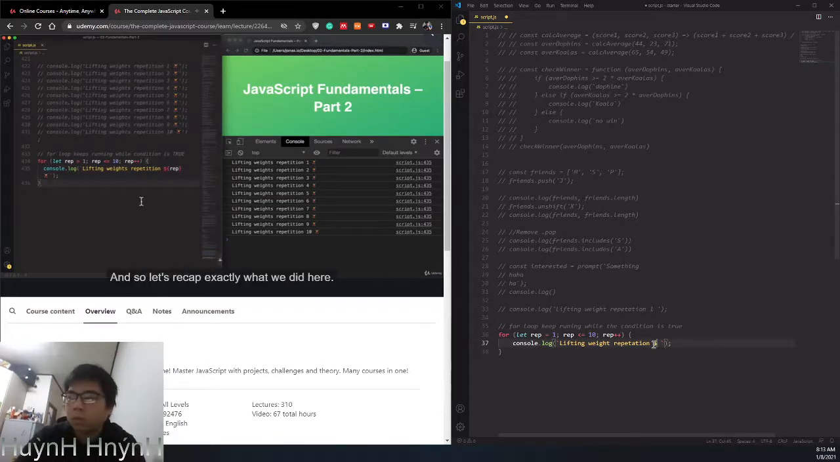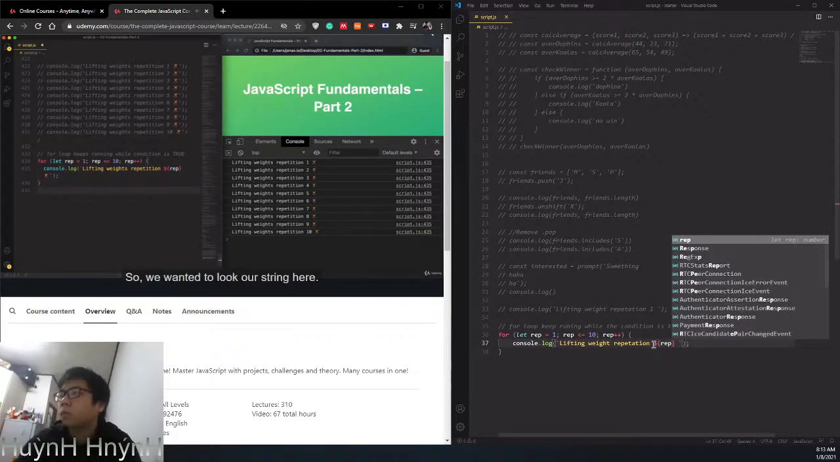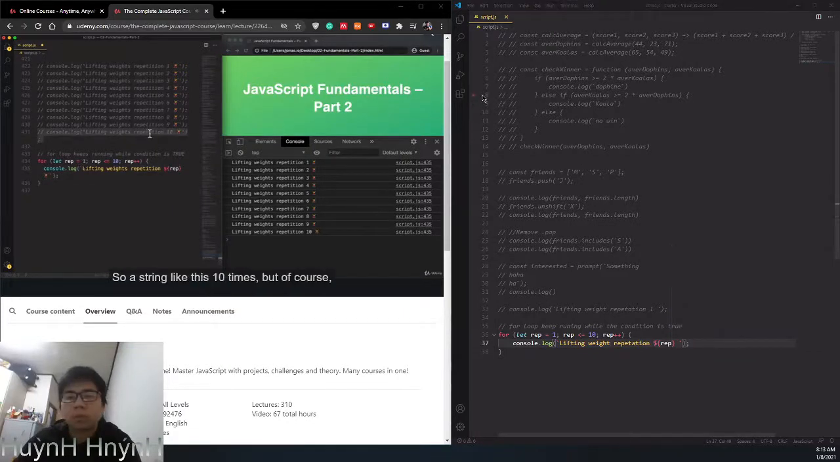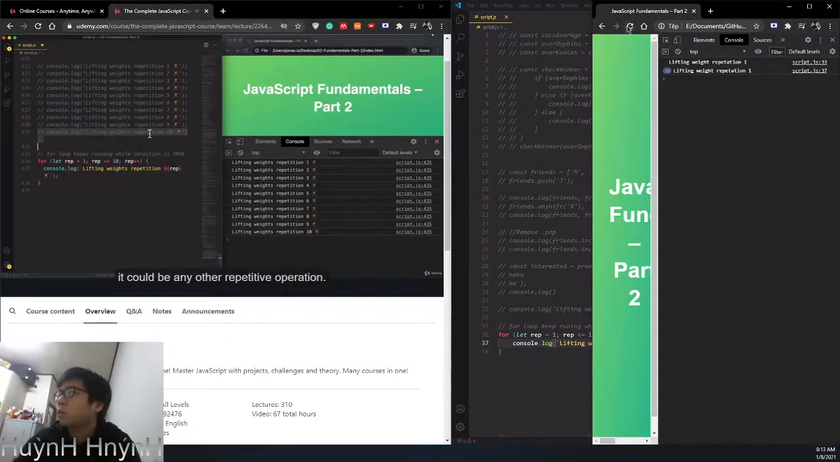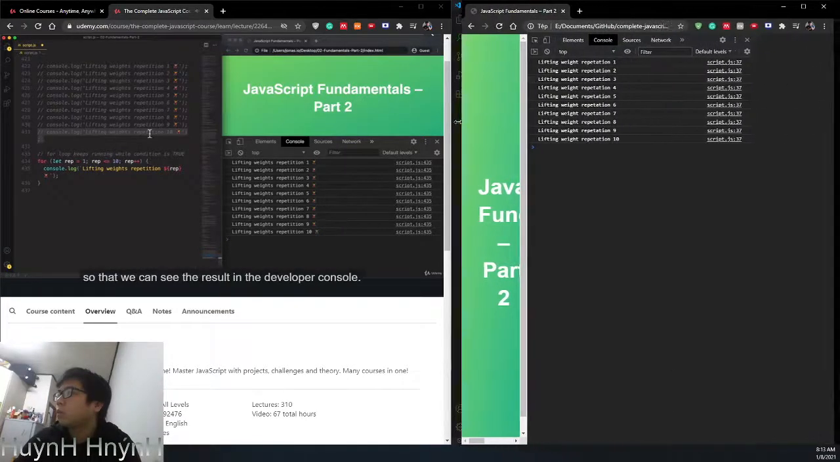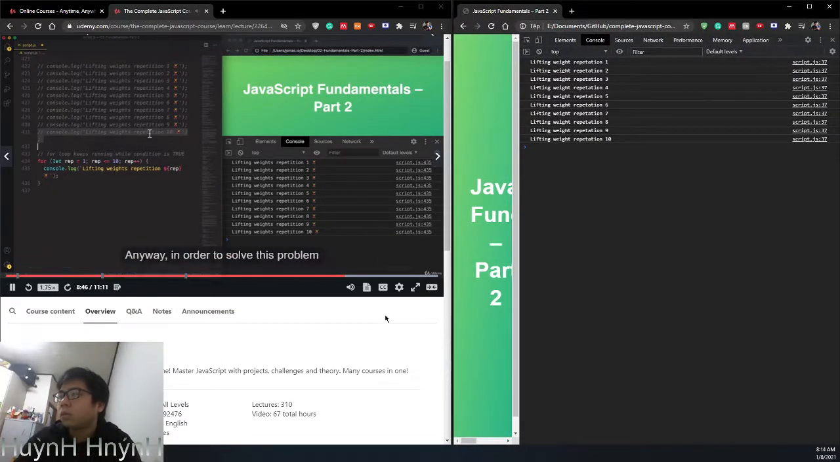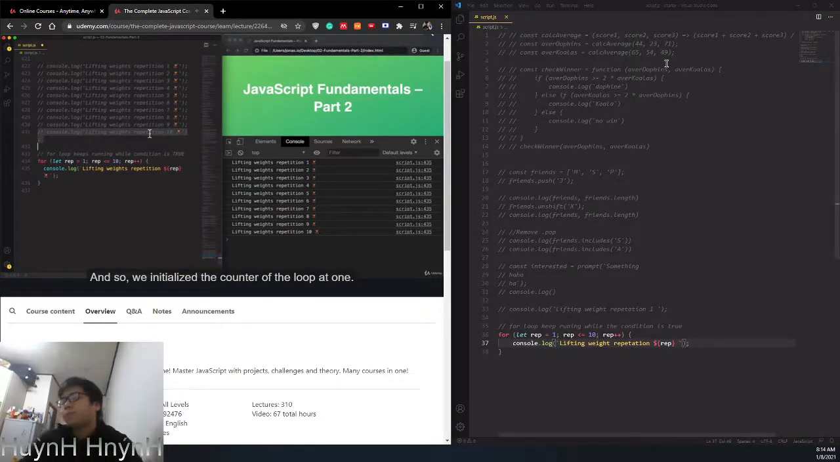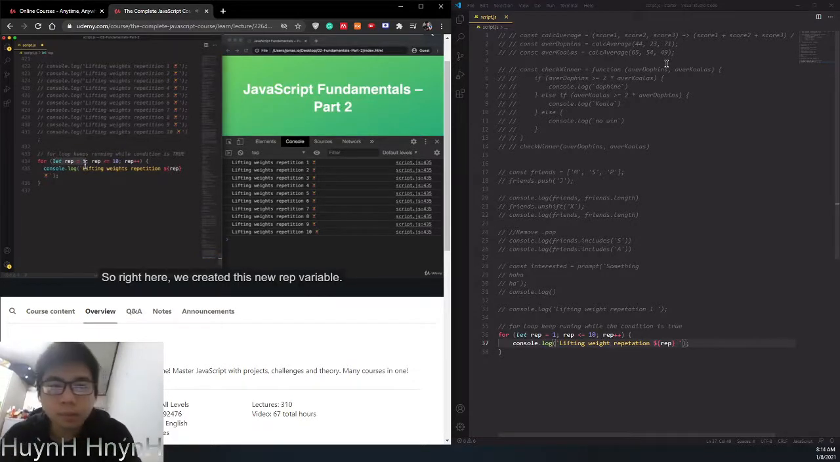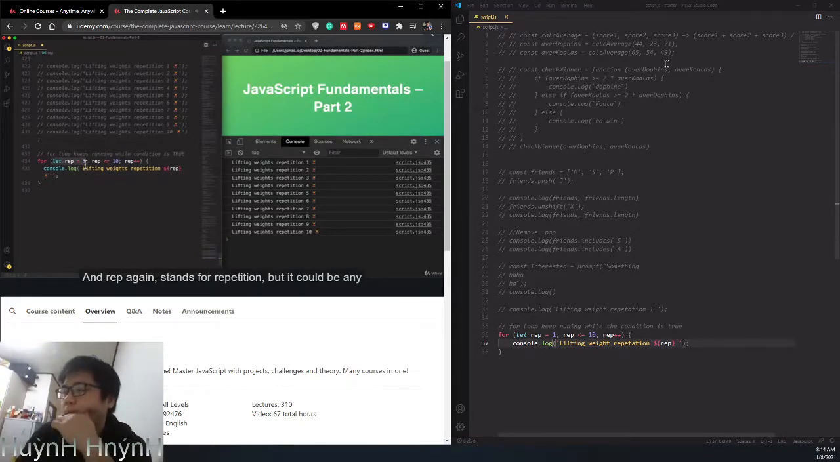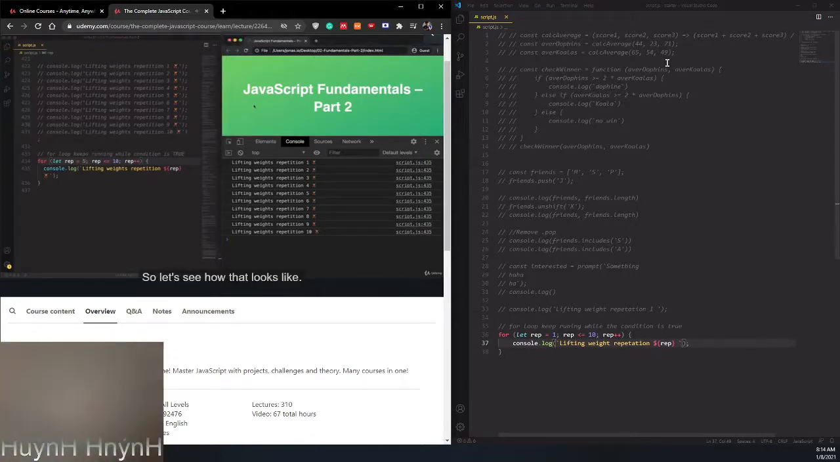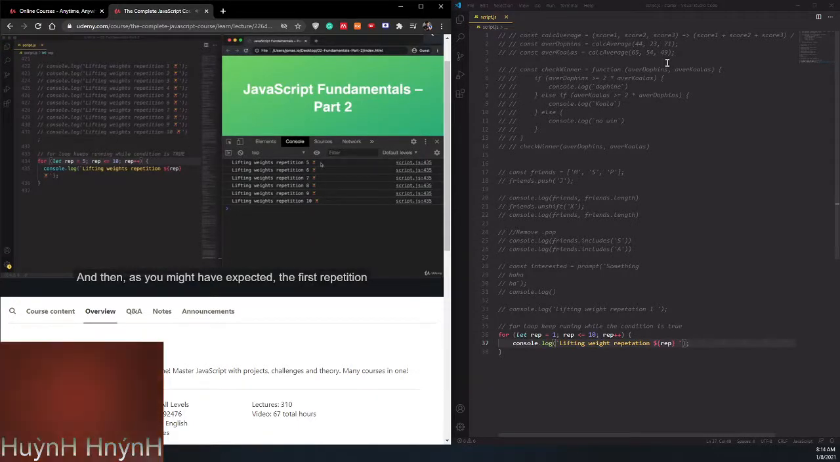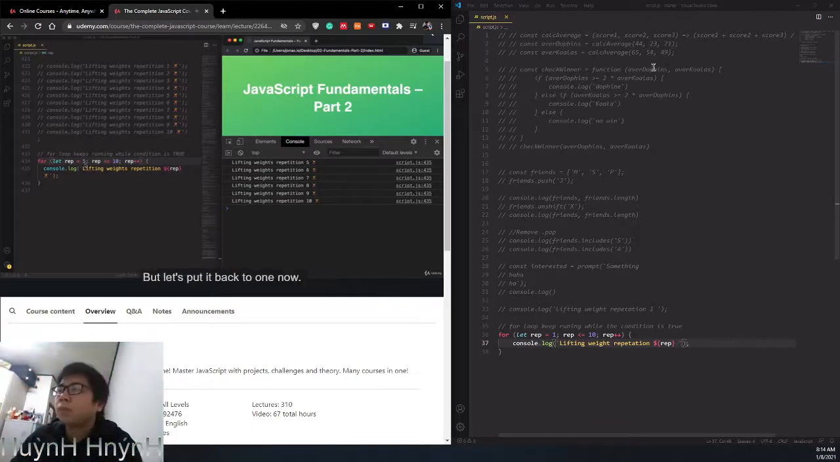So that works, and so let's recap exactly what we did here. So we wanted to log our string here, so a string like this 10 times. But of course, it could be any other repetitive operation. Again, we're just using console.log here so that we can see the result in the developer console. Anyway, in order to solve this problem of not having to repeat the same code over and over again, we used a for loop. And so we initialized the counter of the loop at 1. So right here, we created this new rep variable, and rep again stands for repetition, but it could be any other variable name, of course. And so we started at 1 because, well, we wanted to start at repetition number 1, but we could also start, of course, at repetition 5. So let's see how that looks like. And then, as you might have expected, the first repetition that we printed is the number 5. Okay, but let's put it back to 1 now.